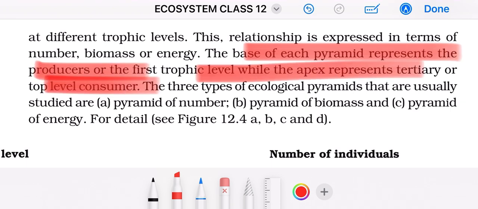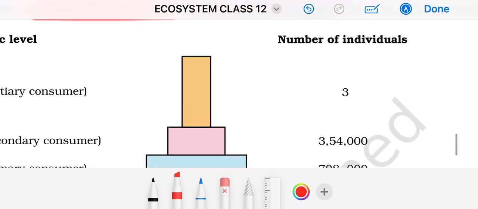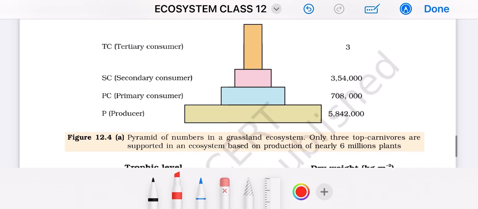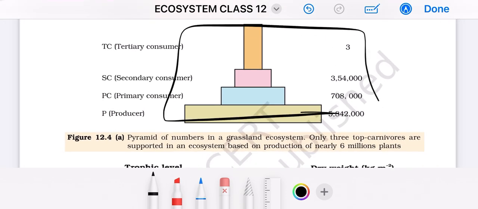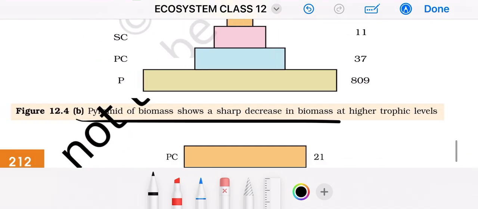The three ecological pyramids are the pyramid of number, biomass, and the pyramid of energy. Yes, you can see here the pyramid of number. And here we have the pyramid of biomass.